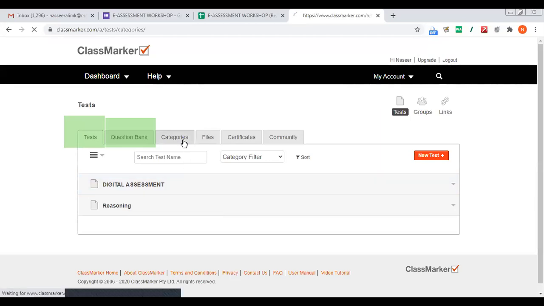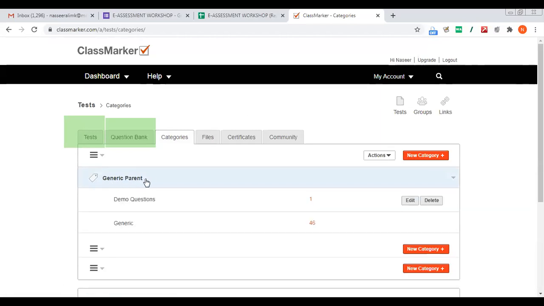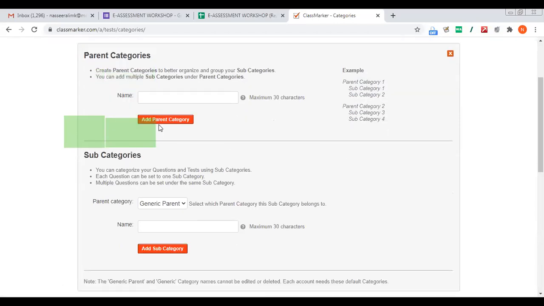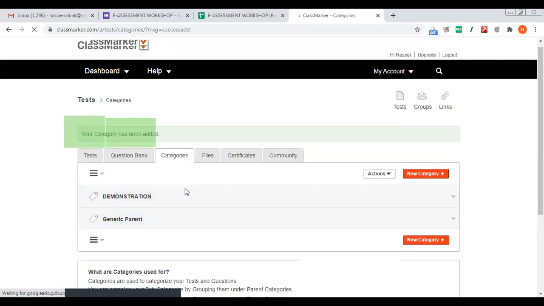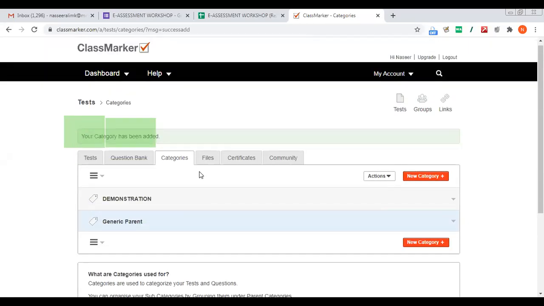Okay. Now, if you need to find the category-wise questions, you can have this option here. You can even edit the questions, the demo question, the category name, everything you can edit from here. If you need to create a new category, you can add a new category, a parent category. Okay, as a demonstration, I can add a parent category, and subcategories also I can add. Like if you are adding science, then physics, chemistry, mathematics, biology can be the subcategories.